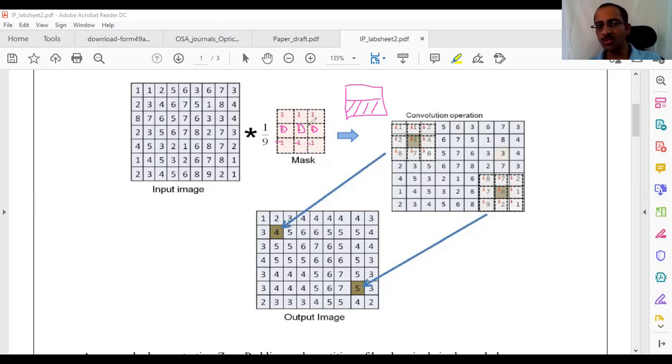I can make this 2, 2, 2, and minus 1, minus 1, minus 1, minus 1, minus 1, minus 1 here. Even then it will detect the horizontal edges. So if you see the kernel now, it has no step in the vertical direction, it has a step in the horizontal direction. I will erase this and plot the kernel now. If you plot the kernel, how does it look?